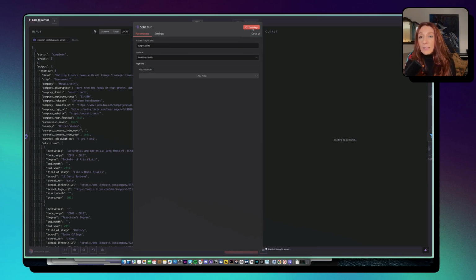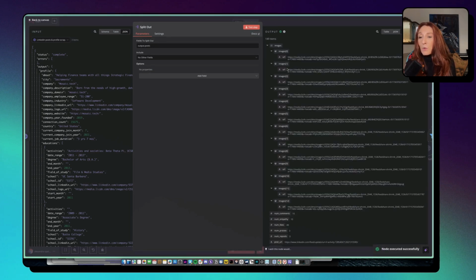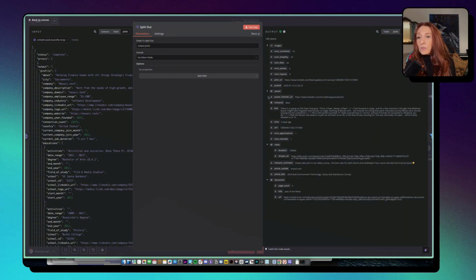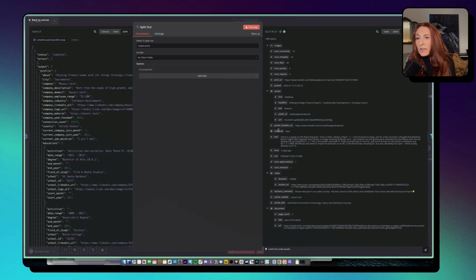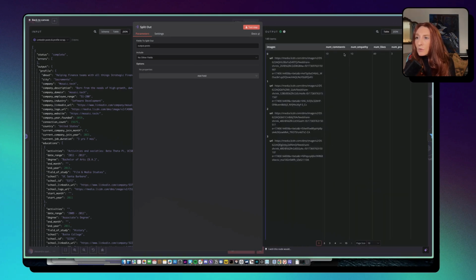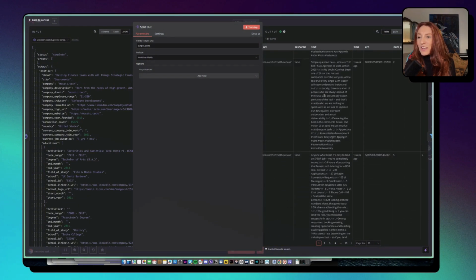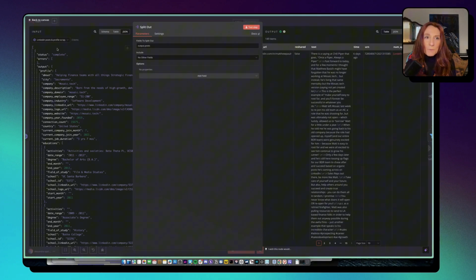If we test it, okay, we have the images and the poster. For each poster, we have the name, the headline, and let me see. Okay, the comments. Yes, the text is here. This is what interests us. And so we have all the posts.